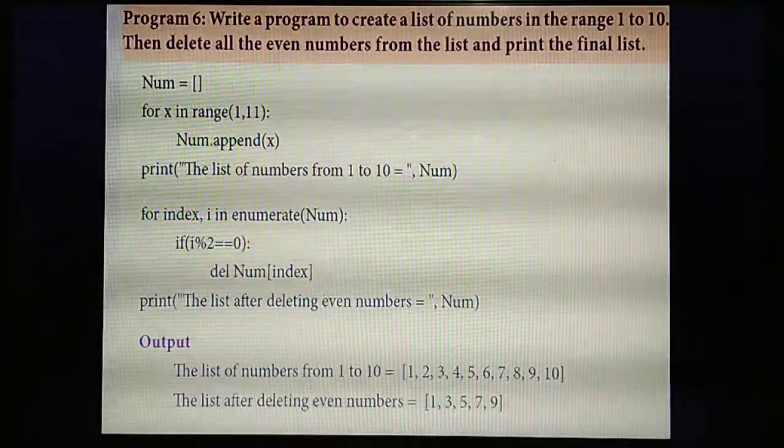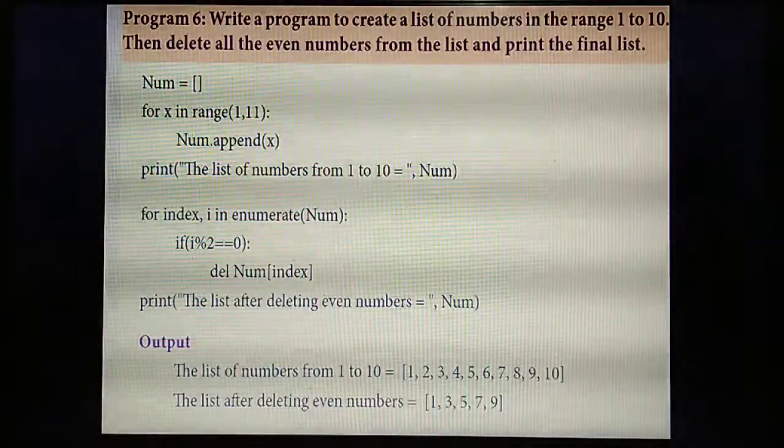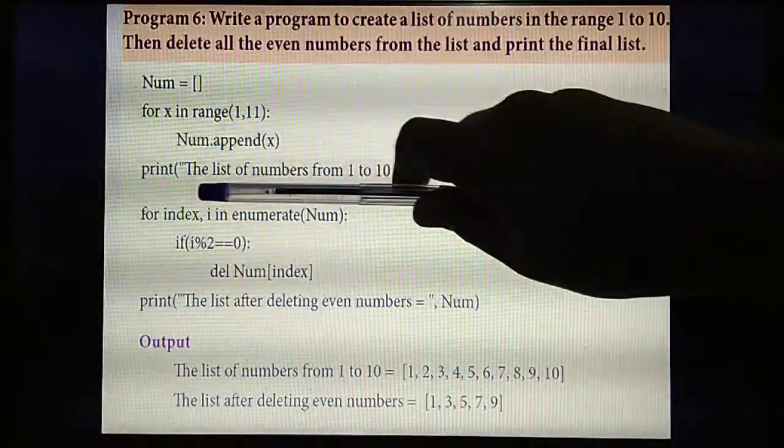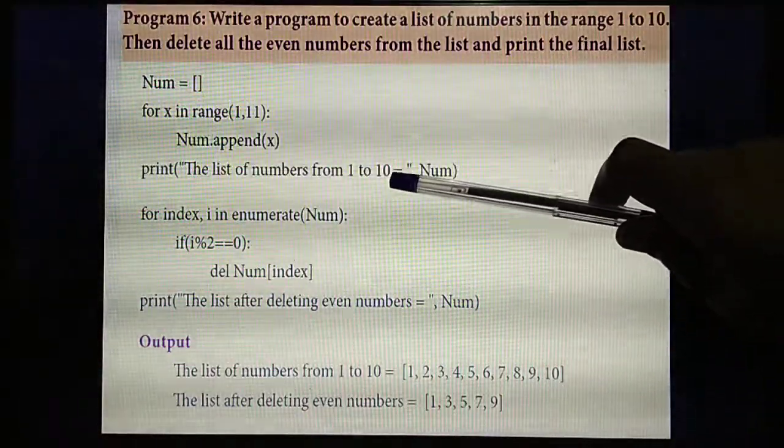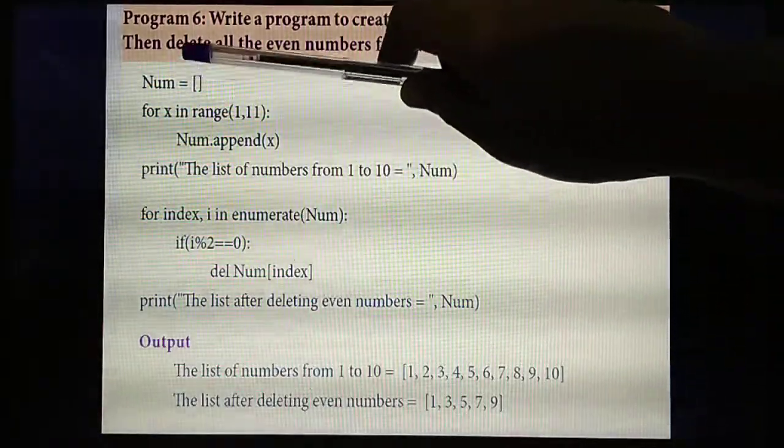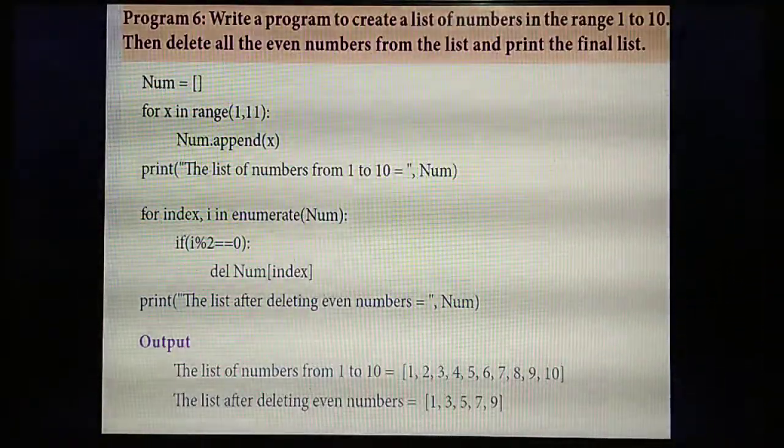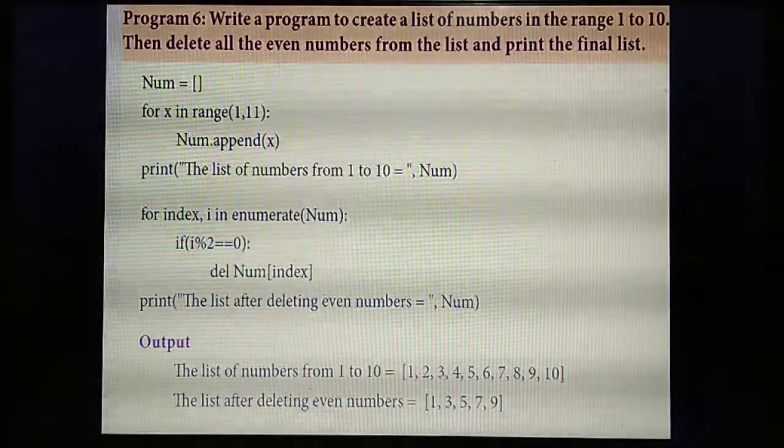Understand? Next, you are going to print the list of numbers 1 to 10. Inside the print statement you give the list of numbers from 1 to 10. Where did you store the numbers 1 to 10? In the list num. That list you need to display as the output.